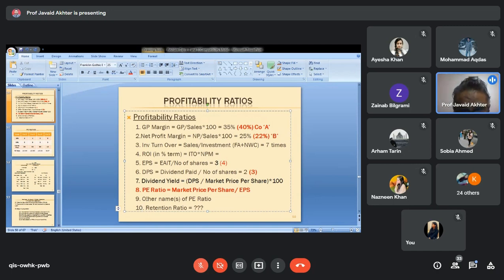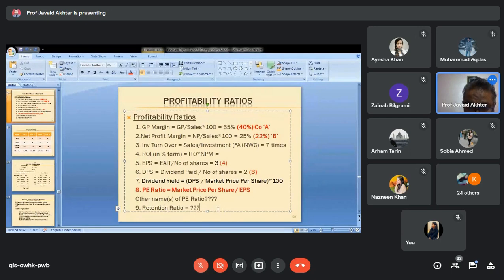PE ratio, I have written it as serial number 9. PE ratio is also known as price earning multiple. We have one more ratio which we can calculate in this category. That is retention ratio. Retention means whatever the company earned, out of which whatever it has paid, the balance is known as retention ratio. Simply, it is the amount that the company has retained.